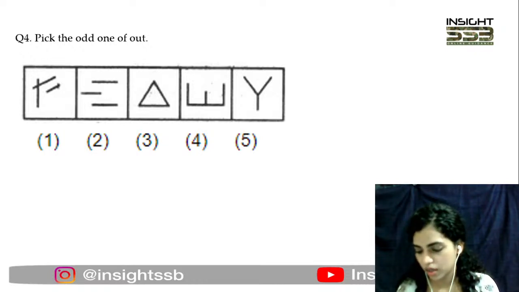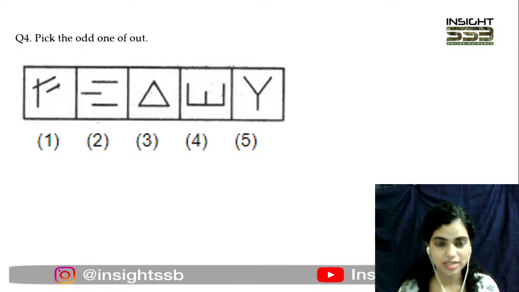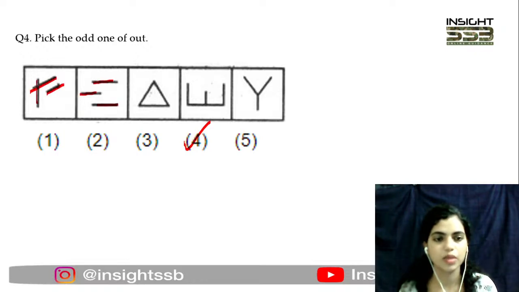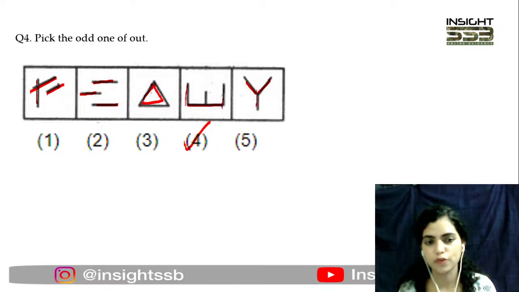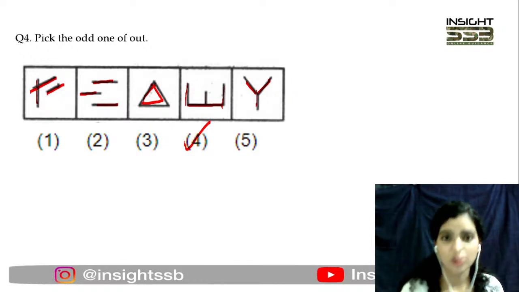Right. So here option 4 is correct in this case. Why so? Because the rest of the figures are made up of just 3 lines. ठीक है, सिर्फ 3 lines से बने हुए rest figures, चाहे closed हैं, open हैं, whatever. But in option 4, this particular figure is made up of 4 lines. So that is why we are going with option 4. Right, it has 4 sides. That is why we are going with option 4.